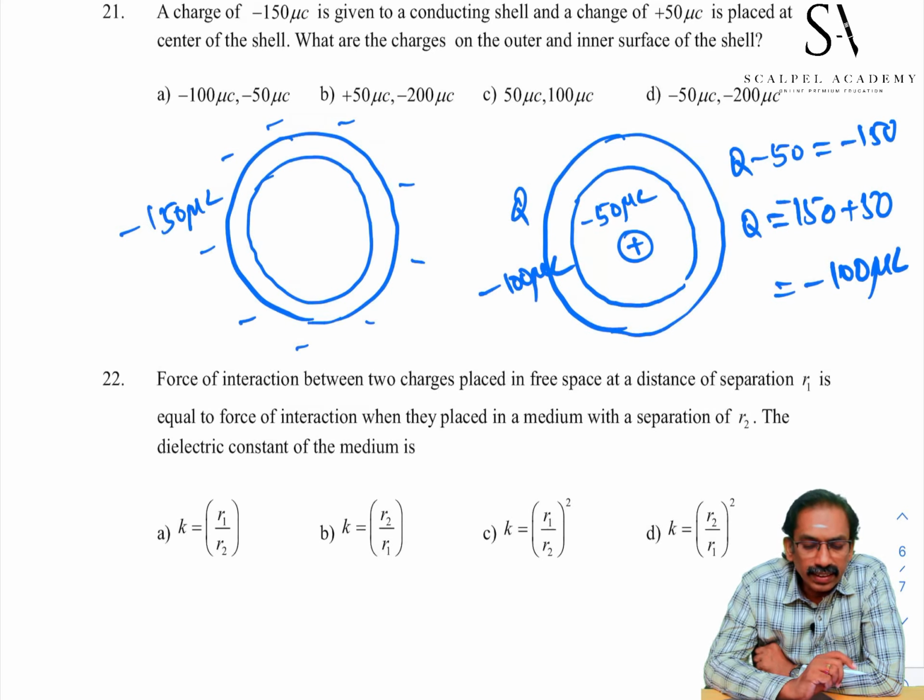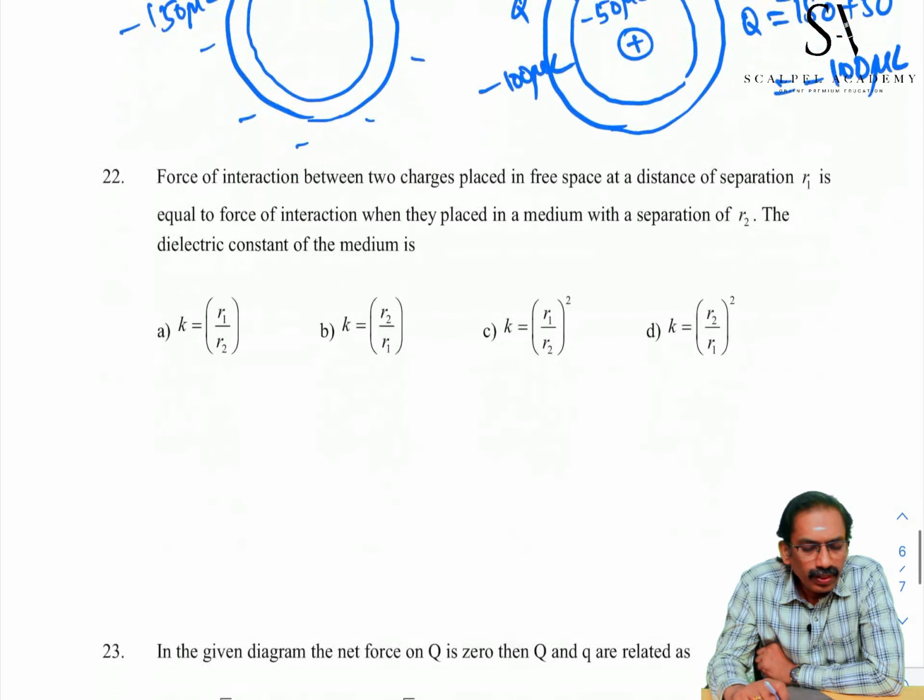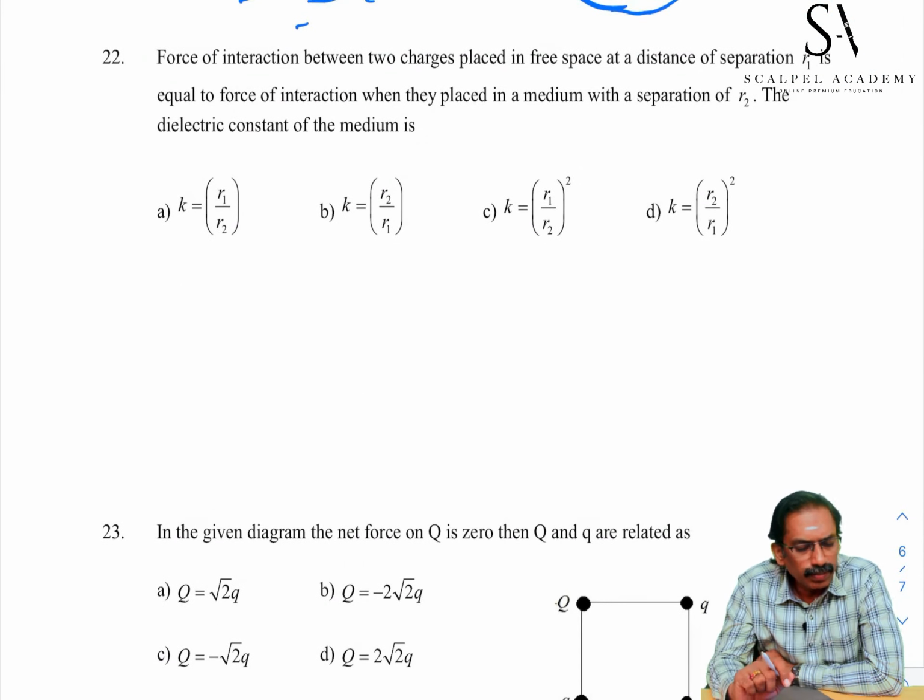Inside of inner surface minus 50, outer surface minus 100. Best choice A. Student, go to the 22nd problem.